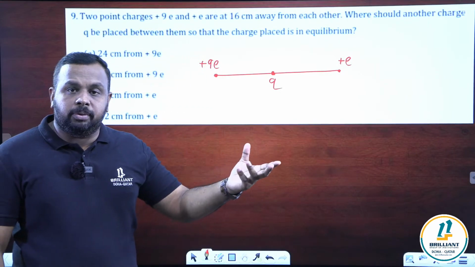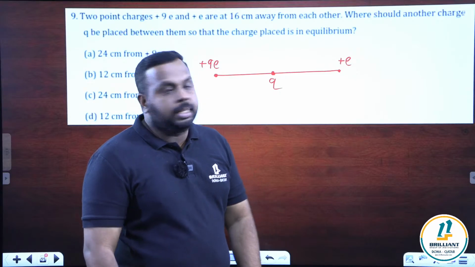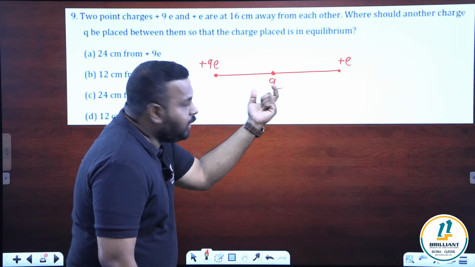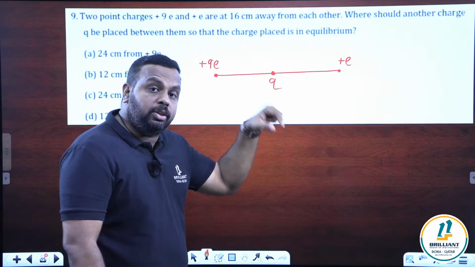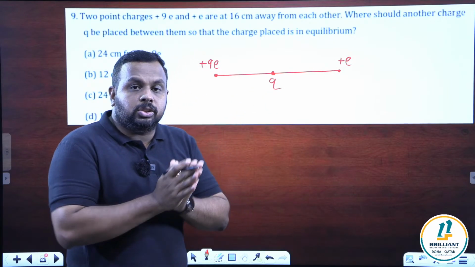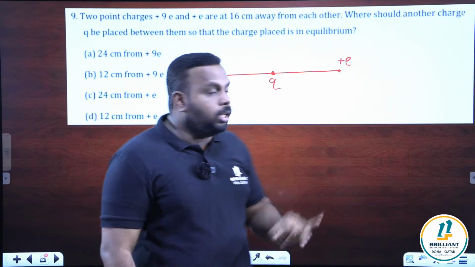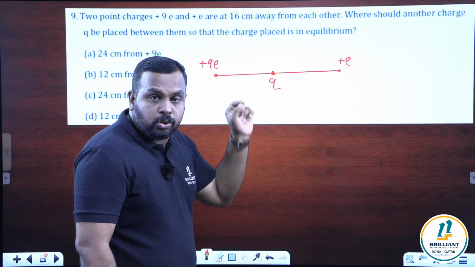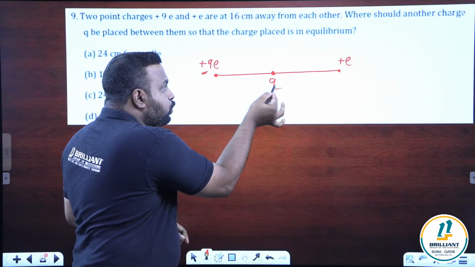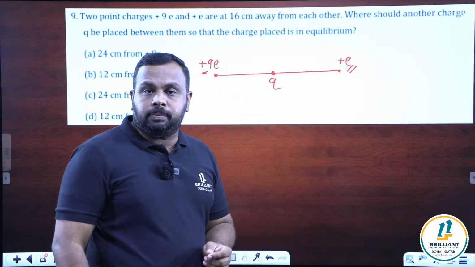What is the meaning of equilibrium? We have already discussed that equilibrium means the net force should be 0. So at what point do we have to place this charge Q so that the net force acting on it will be 0? On this charge, how many forces will be there? We are keeping it in between these two, so surely this charge can exert a force on it, and this plus E charge also can exert a force.